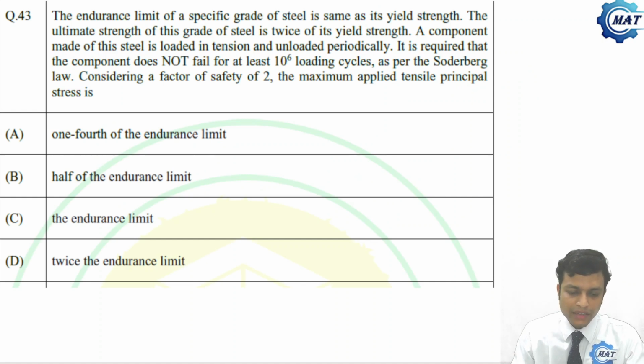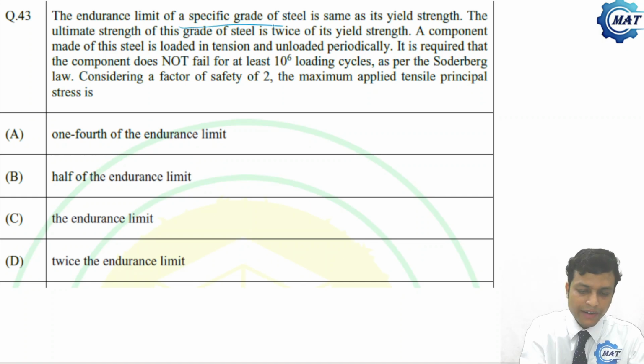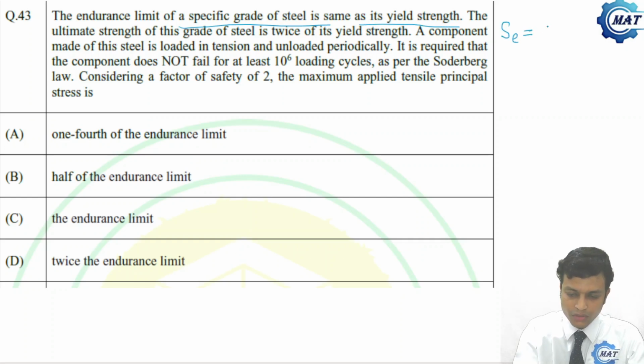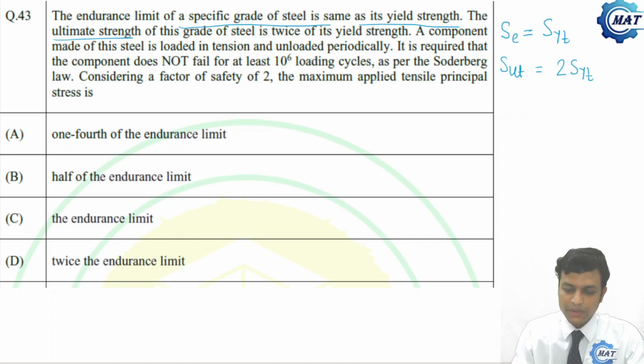The endurance limit of a specific grade of steel is the same as its yield strength. Endurance limit S_e is equal to yield strength in tension, S_yt. The ultimate strength, S_ut, of this grade of steel, the grade is not mentioned, some specific grade of steel, is twice its yield strength.